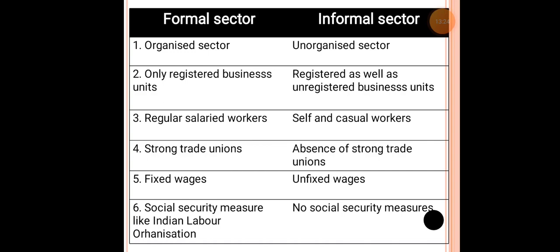Lastly, the formal sector comes under social security measures, like the Indian labor organization. Based upon the Indian labor organization, you need to be registered under it, and you need to follow all the rules and regulations. But under the informal sector, there is no such security measure. If you face any kind of loss, or any kind of problem during the work process, there is no security given by any organization in the economy. But under the formal sector, the people will support you at any point of time. So that is the difference between the formal and informal sector.